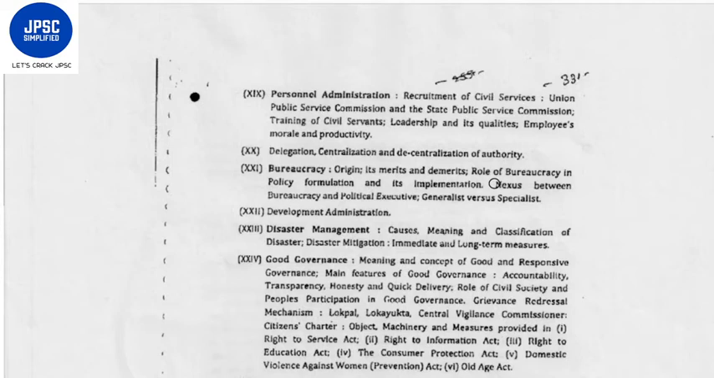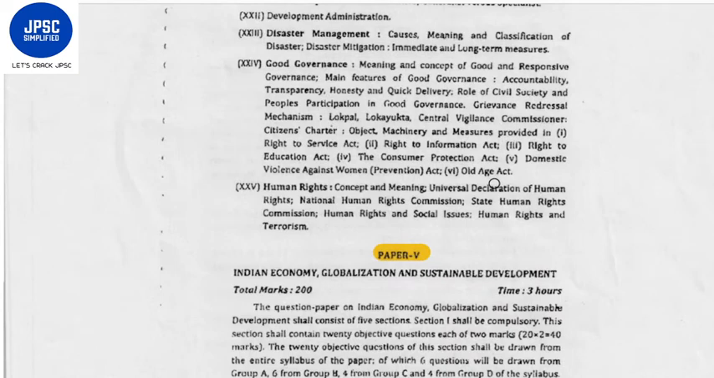Now the next topic would be development administration. Next, disaster management, its causes, meaning and classification of disaster, disaster mitigation, immediate and long-term resources, good governance, meaning and concept of good and responsive governance, main features of good governance, accountability, transparency, honesty and quick delivery, role of civil society and people, participation in governance, grievance redressal mechanism, Lokpal, Lokayukta, Central Vigilance Commissioner, Citizens Charter, its objective, machinery and measures provided in Right to Service Act, Right to Information Act, Right to Education Act, Consumer Protection Act, Domestic Violence Against Women Prevention Act, and Old Age Act.